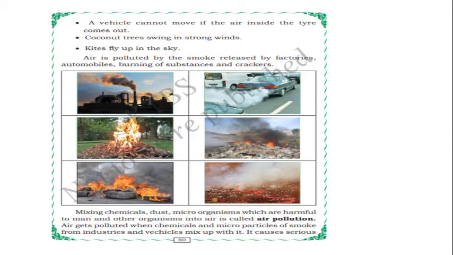Next, a vehicle cannot move if the air inside the tire comes out. If you are going somewhere in your vehicle and the air comes out from the tire, your vehicle cannot move. We all have observed this, we know this, isn't it? If air is not there in the tire, the vehicle will not move.